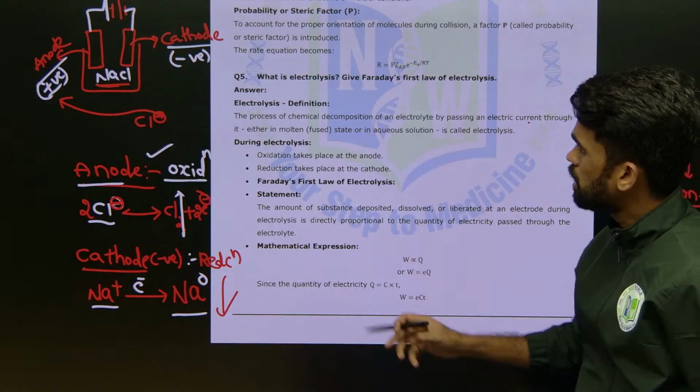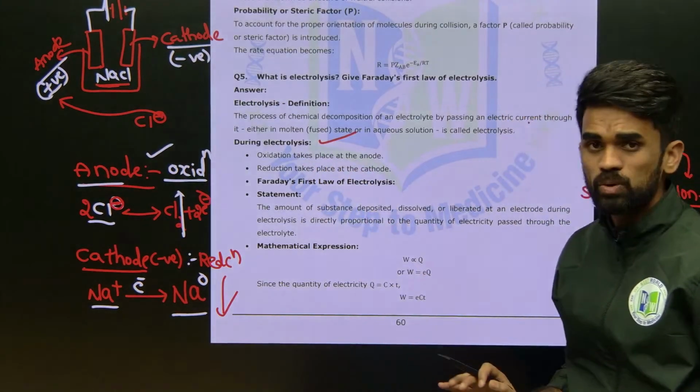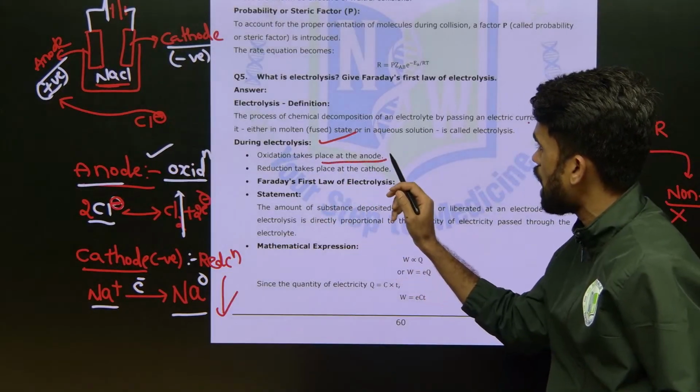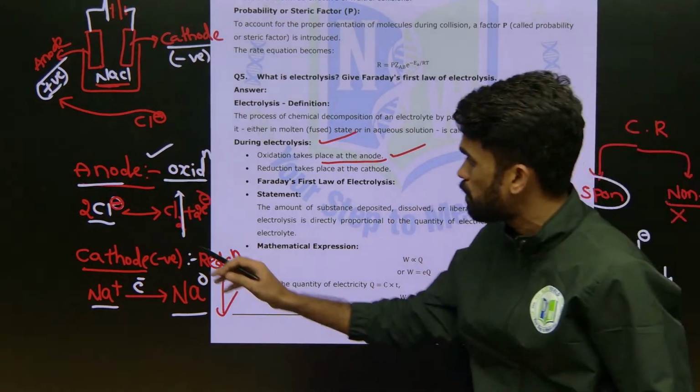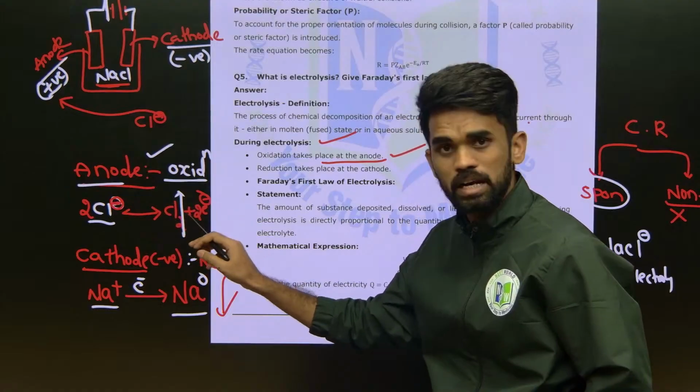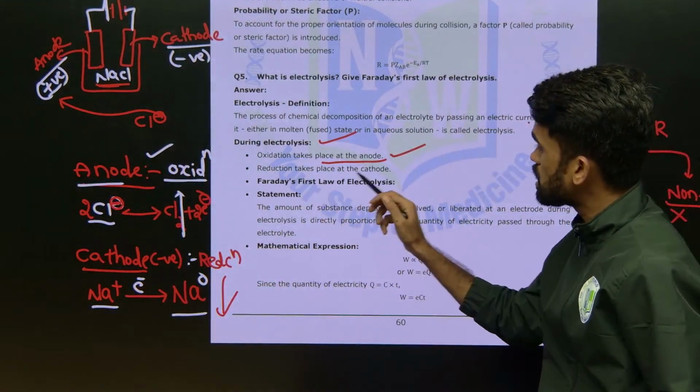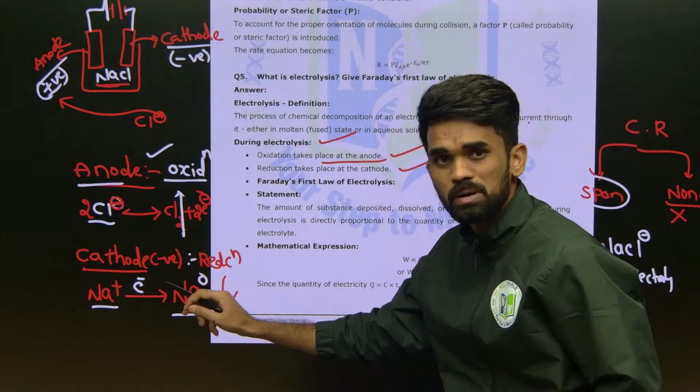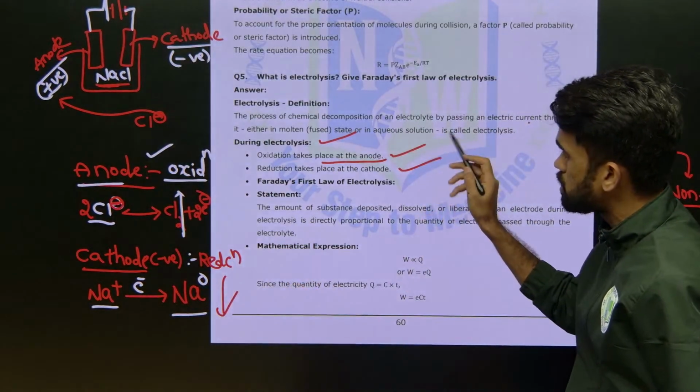Now look at this. During electrolysis, what are the things we have seen? Oxidation is taking place at anode. Yes. Next, reduction is taking place at cathode. Yes. So these two points are perfectly correct.